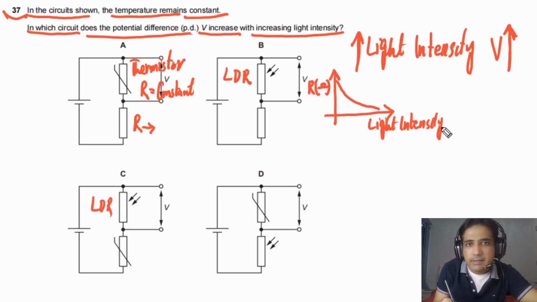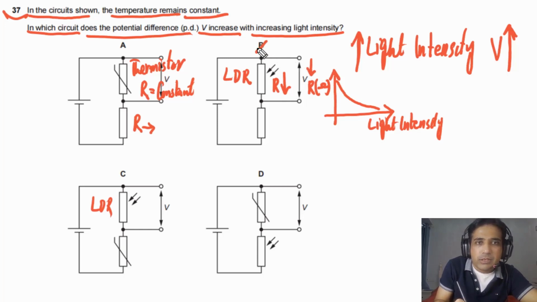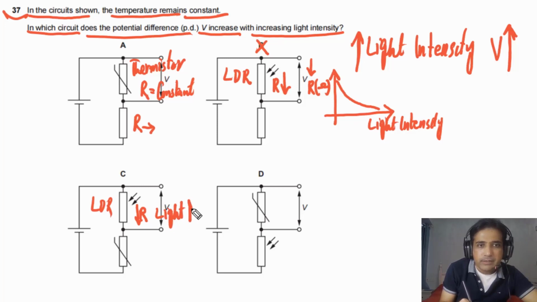So as the light intensity is increasing, the resistance of the LDR is decreasing. So if the resistance of the LDR decreases, this potential difference will also decrease. So this is also not a possible answer. Now if we go to option C, in this case you can see the same situation: resistance will decrease if light intensity increases. So the resistance of this one will decrease if light intensity increases, so the voltmeter reading will decrease. So this is also not a possible answer.